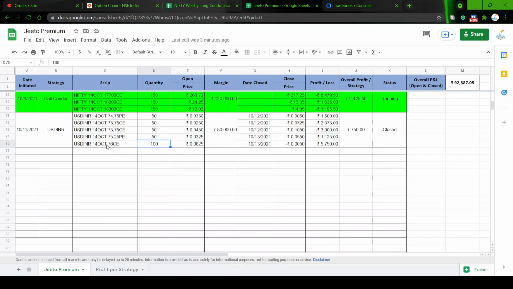Okay, so I took the view that the pair may not go to 76. If it goes, I have to book additional loss. Means there is nothing like predefined or I am 100% confident, nothing like that. It is a view which I made, and it went correct. So I took 76 CE, I sold it for 6 and quarter paisa and I doubled the previous quantity, and I took a credit of 6250.